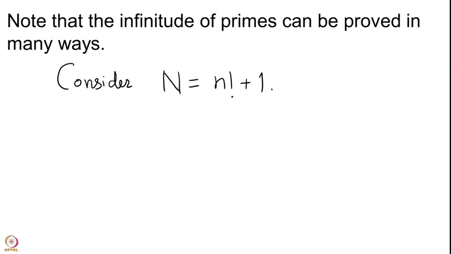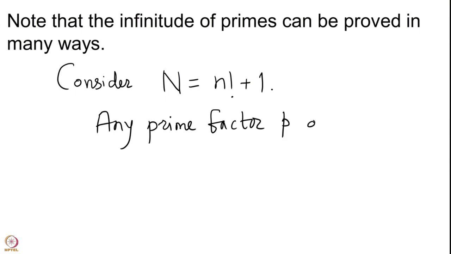Now any prime factor of capital N has to be bigger than n.